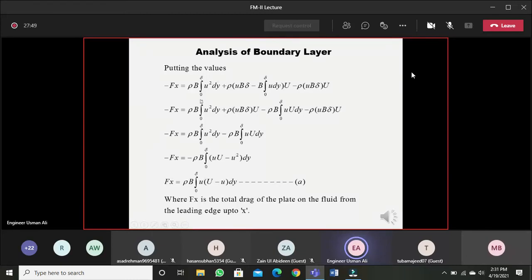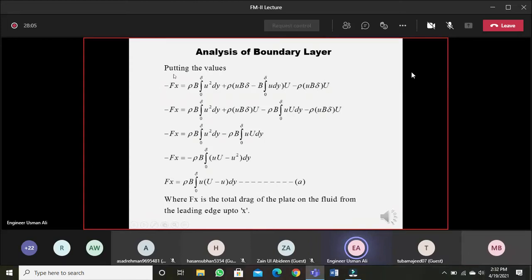So this is the rate of momentum at control surface BC, and this is the rate of momentum entering the control surface AD. So this is called the impulse momentum principle.